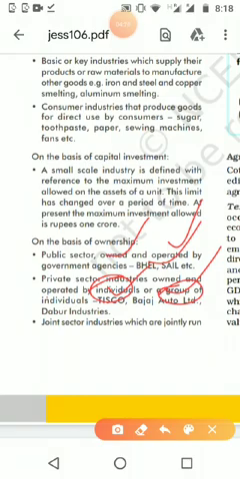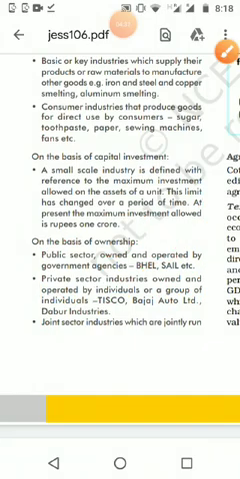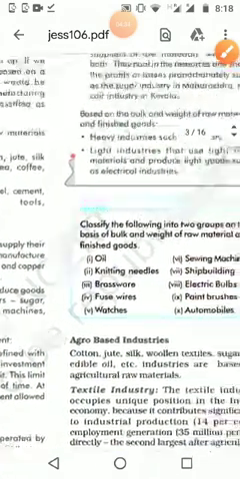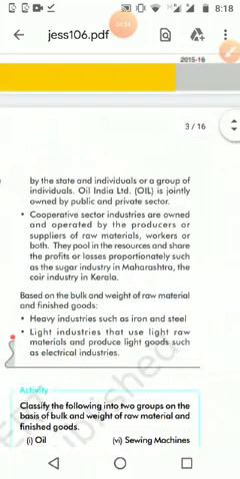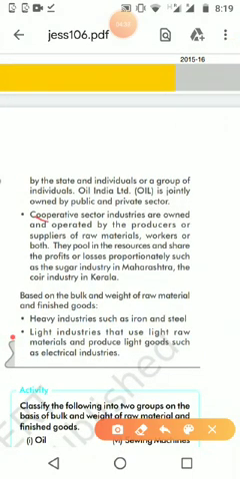Then the joint sector. We can see that it is partially government and partially private, meaning half of the part is from government and half is from private. Together they make the industries, and such industries are known as the joint sector. Then we have the fourth one, and nowadays a very important one, the cooperative sector.